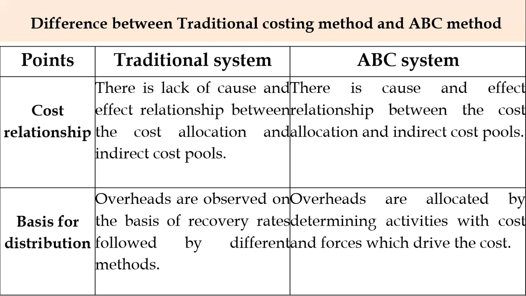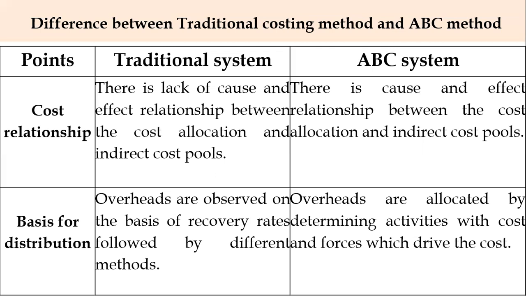And the next basis is the basis for distribution of overhead costs. Overheads are absorbed on the basis of recovery rates followed by different methods. That is, in the traditional system, we use machine hours, labor hours, and some others like material per hour, per kg, direct wages; all such things are used in the traditional system in order to absorb the overheads.